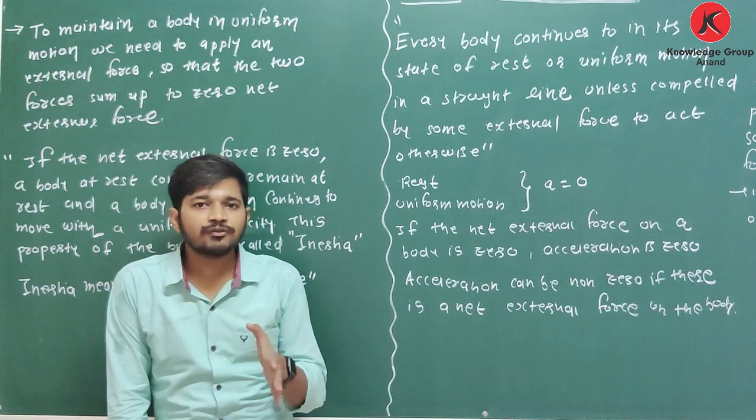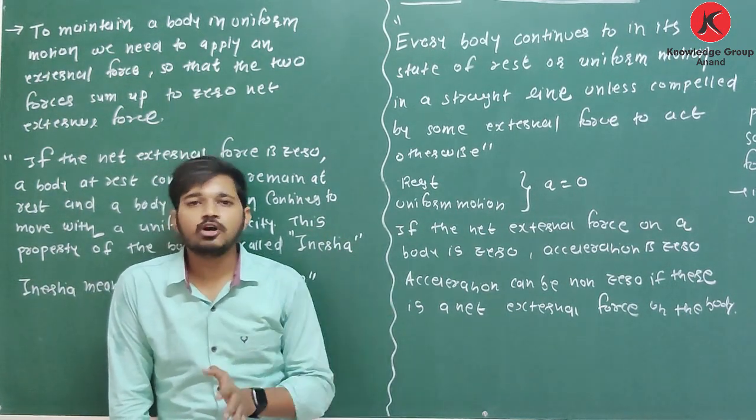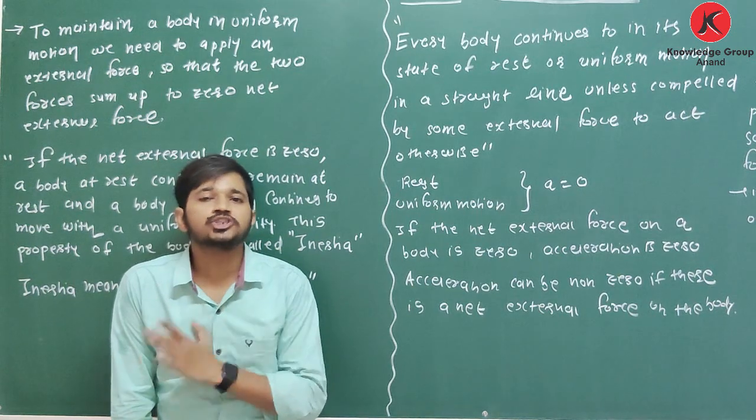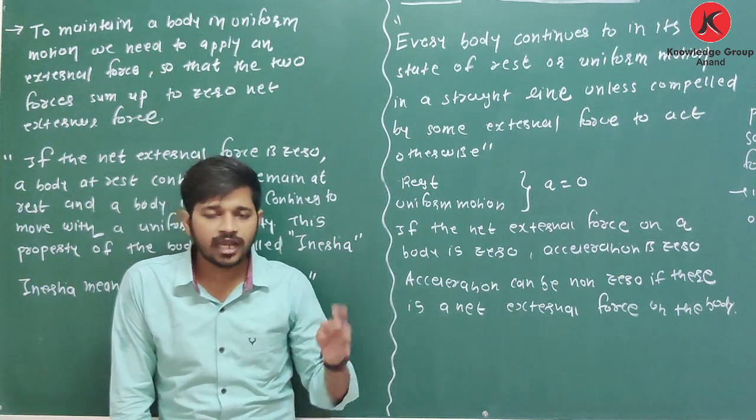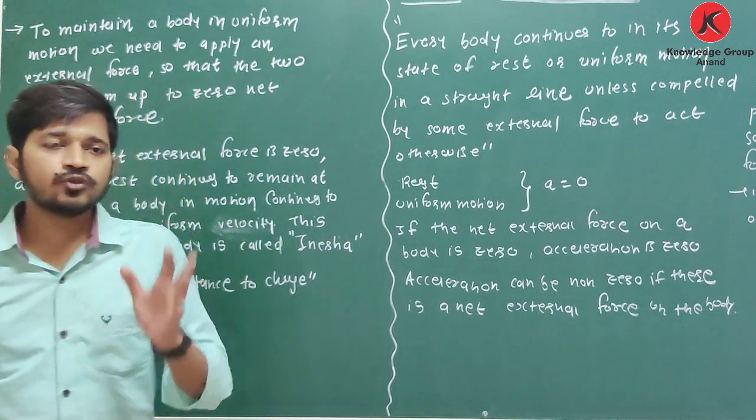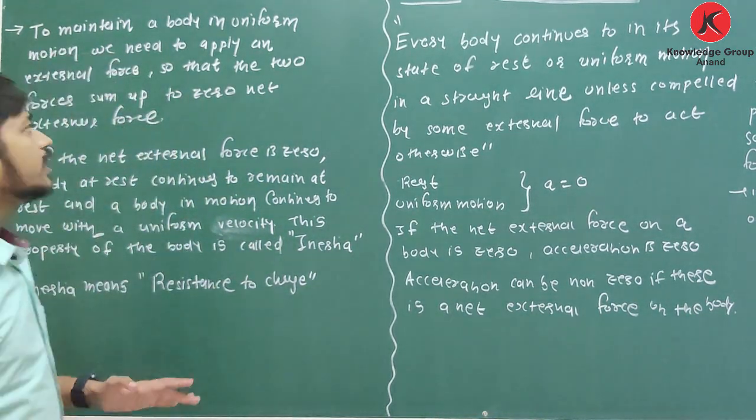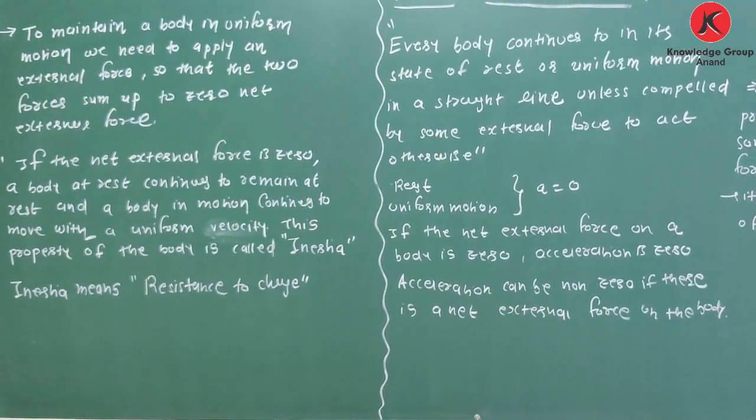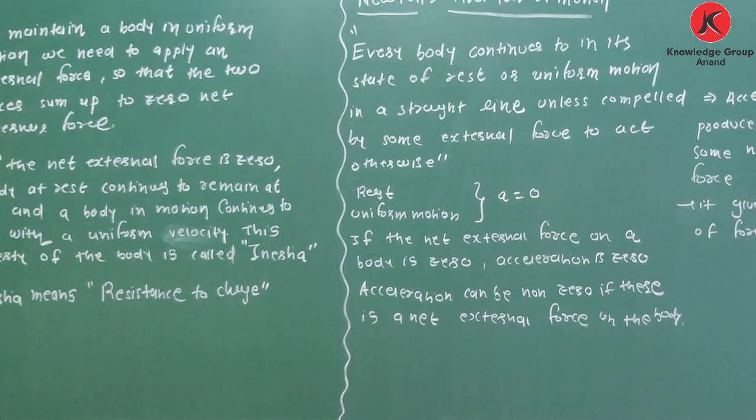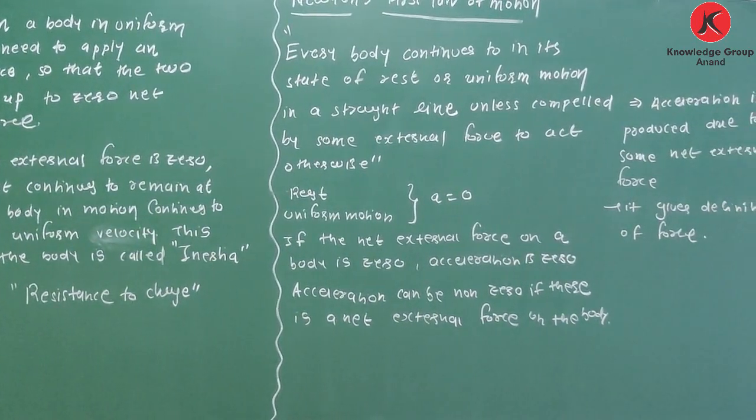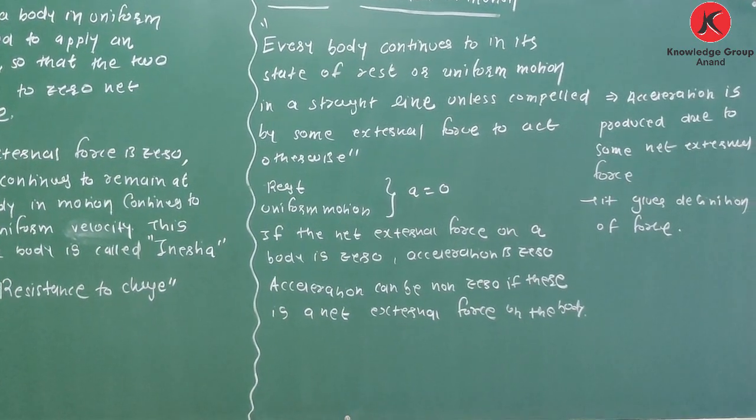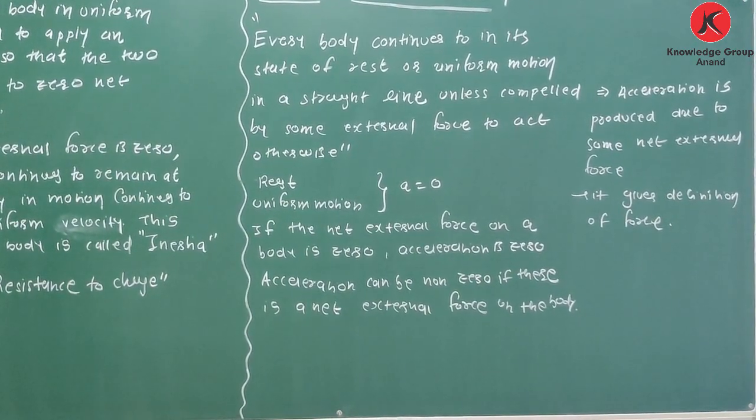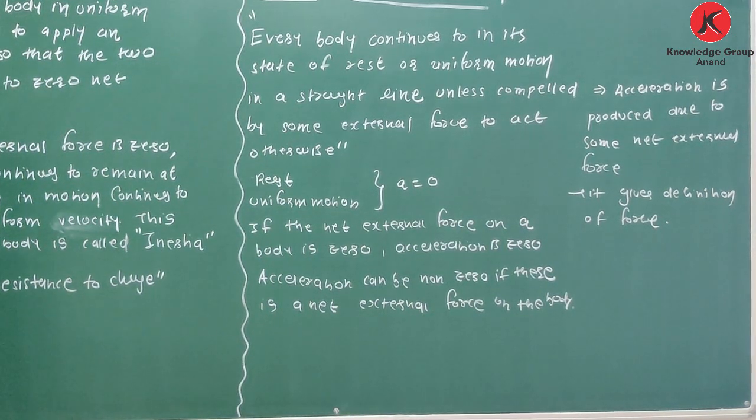Now, from the experiments of Galileo, Newton formulated some laws, and they are called laws of motion. Newton gave 3 laws: first law, second law, and third one. These 3 laws are important to solve questions in mechanics. So what is Newton's first law of motion? That we will see. See, here it is. What is the statement? The statement is a result of this law of inertia.